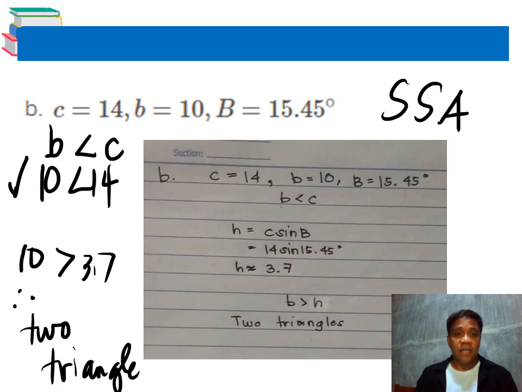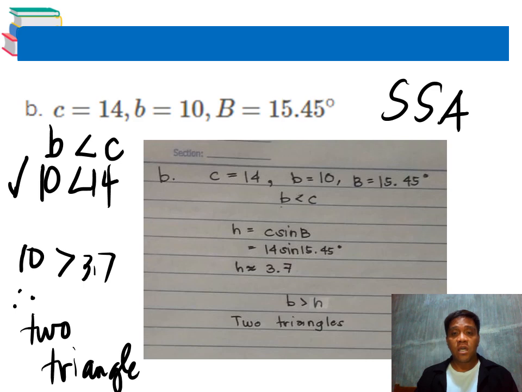The given problem is c equals 14, b is 10, and angle B is 15.45. The opposite side here is side b, and the non-opposite side is 14, or c. Since b is less than c, we have to check, and this is SSA.